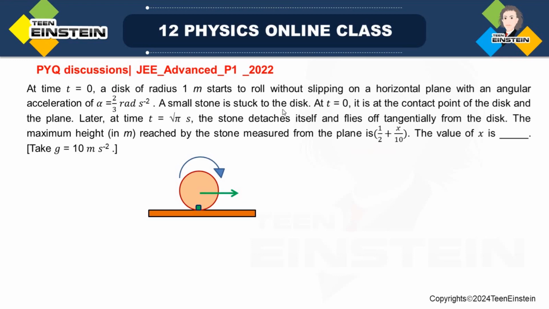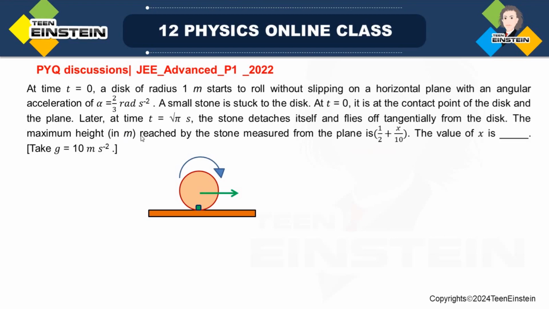A small stone is stuck to the disc. At t = 0, that means the stone is at the contact point of the disc and the plane. Later, at time t = square root of pi second, the stone detaches itself and flies off tangentially from the disc.